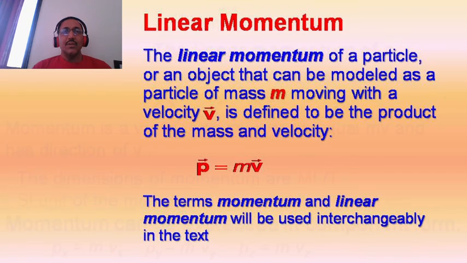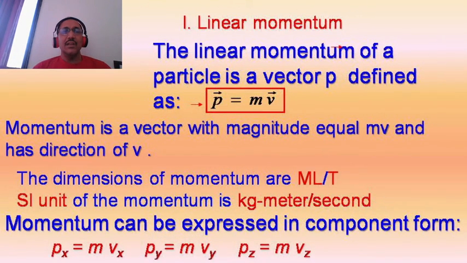Now, in this linear momentum p = mv, p and v are vector quantities. The dimensions of momentum are ML/T, because v = dx/dt, so m has M¹, x has L¹, and dt has T. The SI unit of momentum is kg·m/s.